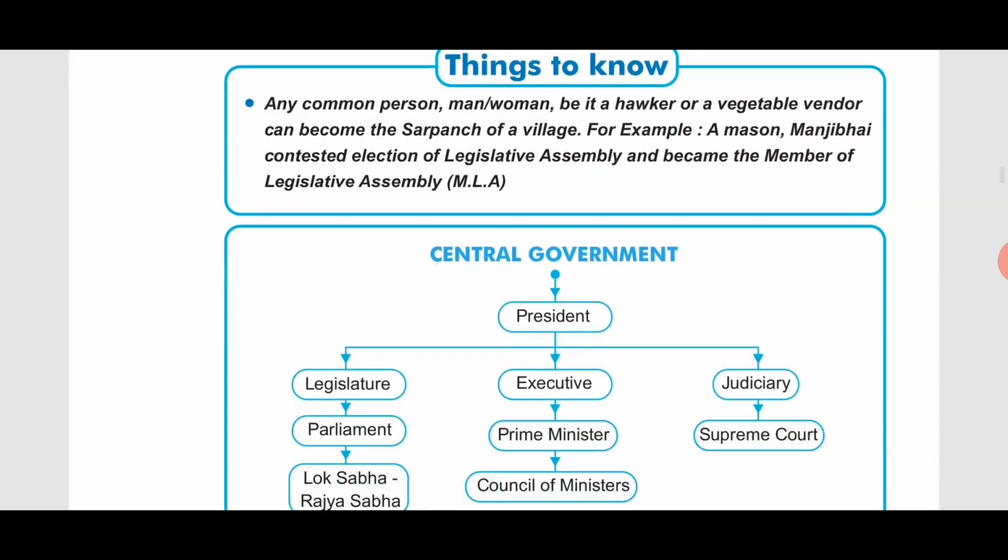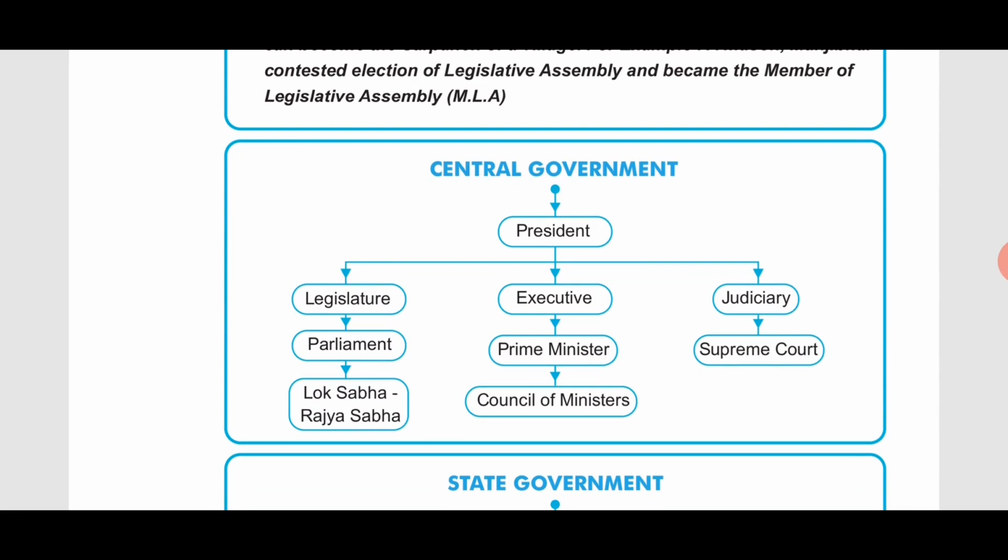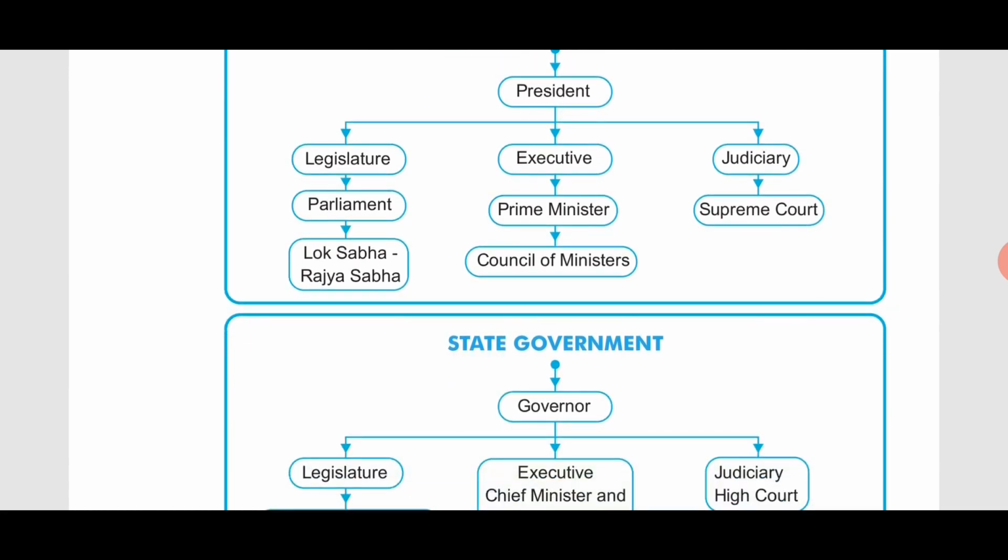Then there are two pictures given in the form of graphs. One is about the central government. So how does our central government work? At the national level, for the whole country, the head of the whole country is the president. Then you can see below that there is a state government.